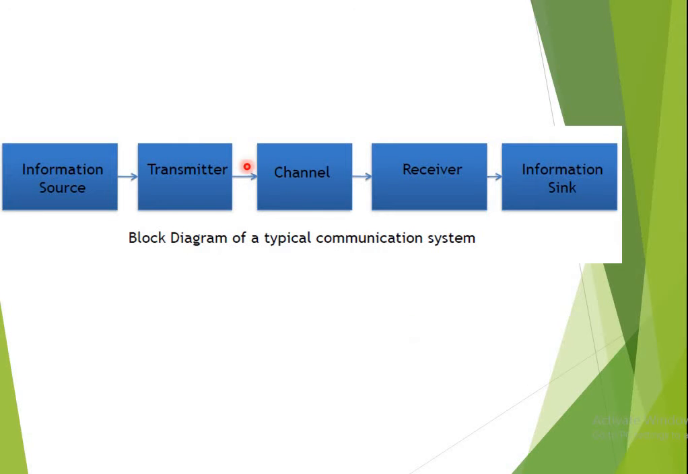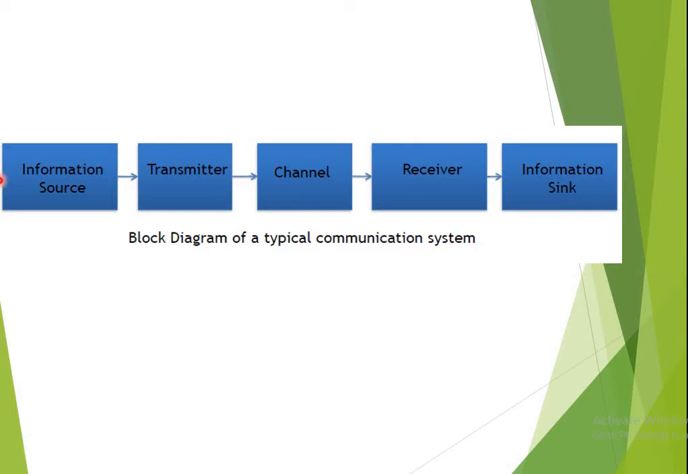So this is a basic block diagram of a typical communication system. The first block is your information source. Then we have a transmitter. After the transmitter, the signal is given to the channel and then to the receiver, and finally the information sink. So these two blocks come at the transmitter end and these two blocks come at the receiver end.